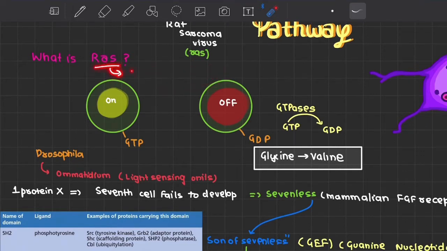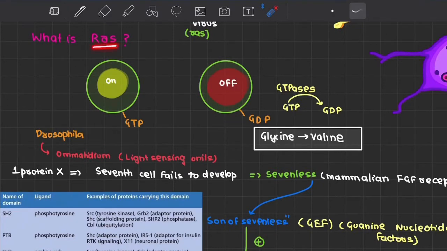RAS also operates as a biphasic switch, that is, it is either on or it is off. When it is in the on state, it is often associated with GTP. When it is in the off state, it is often associated with GDP, right? And as we know, RAS are ultimately GTPases, and hence they will convert the associated GTP and will get inactivated as they will form GDP. And this process is entirely intrinsic. However, we have some proteins that actually influence the on and off state, as we will discuss further. These RAS proteins are often present on the plasma membrane, and they're bound to the plasma membrane by a 15-carbon farnesyl group.